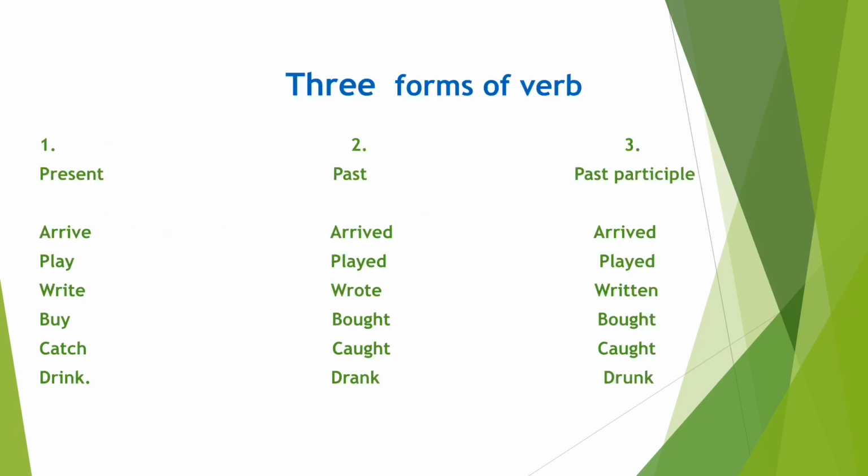Before we know about the tenses in detail, let's revise our knowledge about verbs. As we know, there are three forms of verbs. First is present, second past and third is past participle. For instance, arrive, arrived, arrived. Play, played, played. Write, wrote, written. Buy, bought, bought. Catch, caught, caught. Drink, drank, drunk. So these are some examples of three forms of verbs.